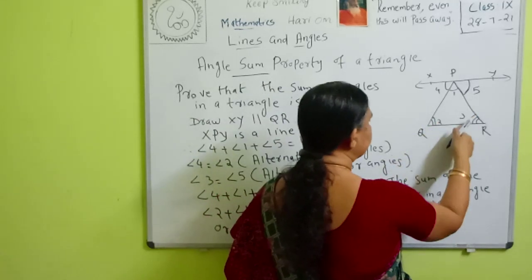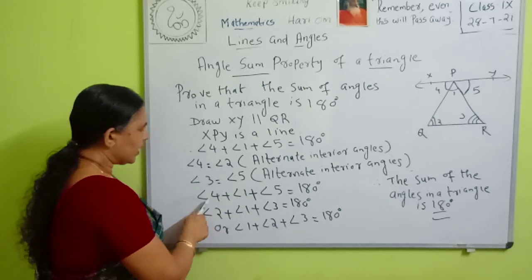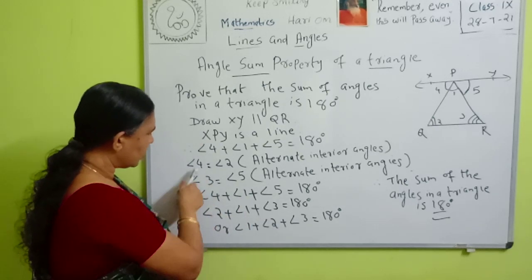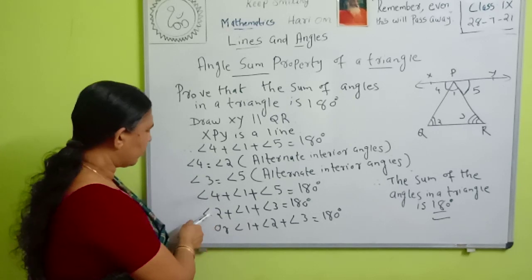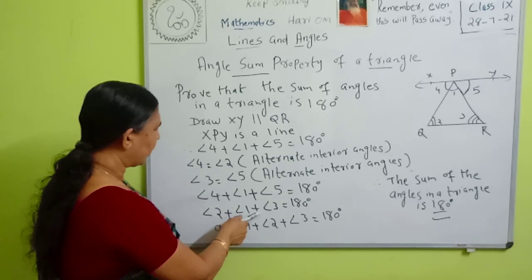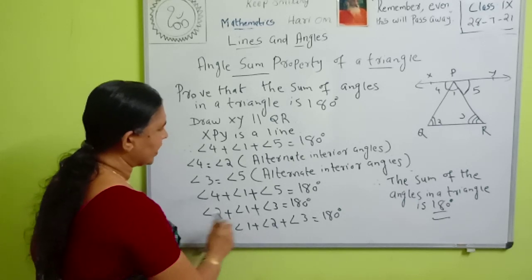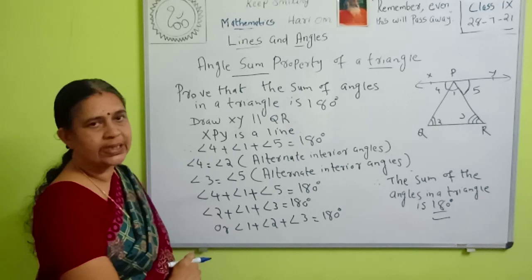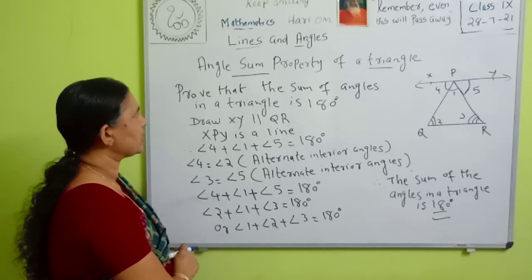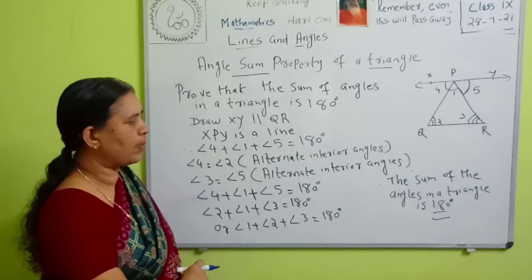Similarly, angle 5 is equal to angle 3. They are also alternate interior angles. Then instead of angle 4 we write angle 2 and instead of angle 5 we write angle 3. Therefore angle 2 plus angle 1 plus angle 3 is 180 degrees, or angle 1 plus angle 2 plus angle 3 is 180 degrees. That is, the sum of the angles in a triangle is 180 degrees. This property is called the angle sum property of a triangle. You remember it, okay?